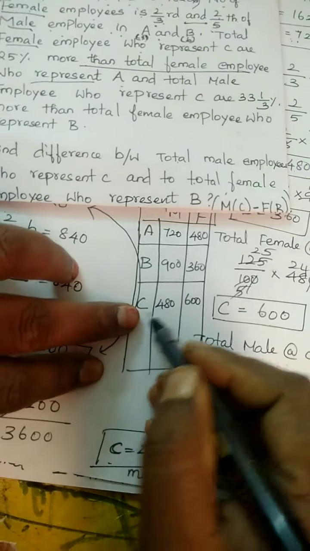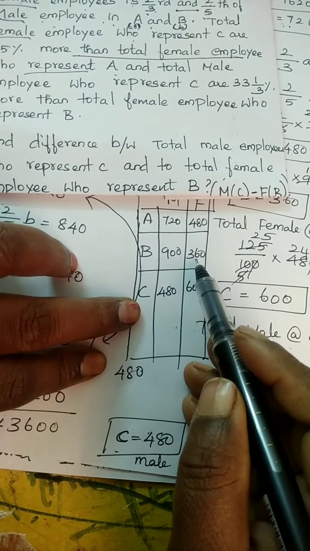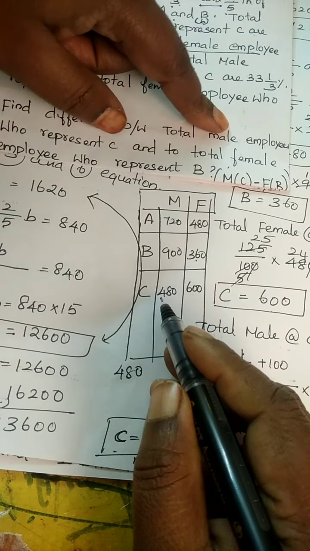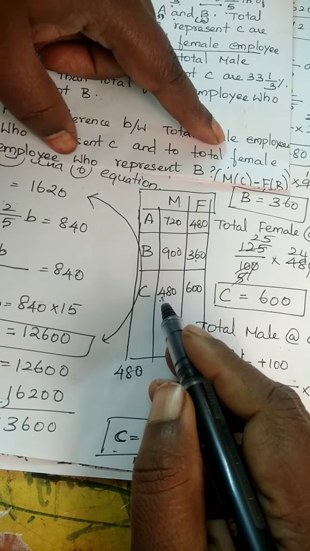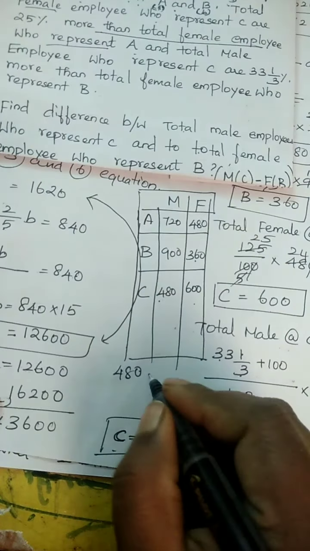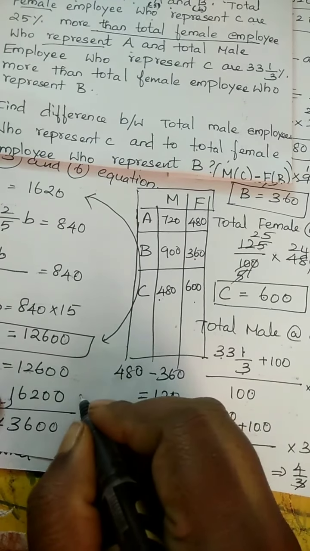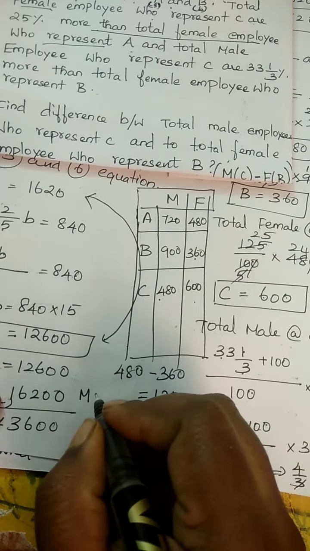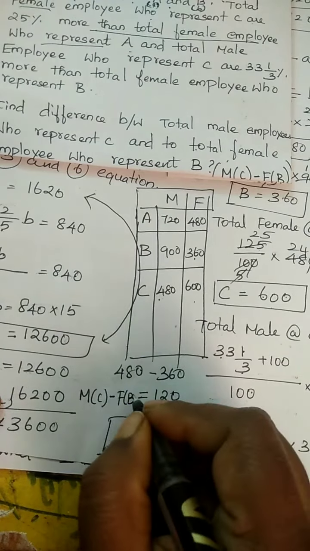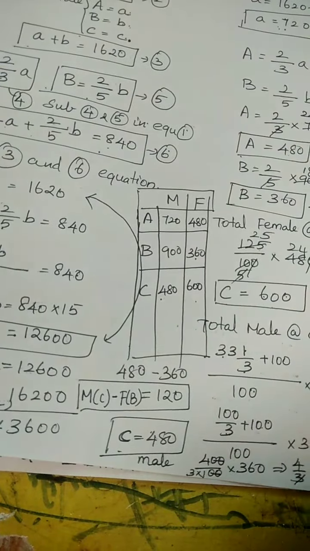What is male employee in C? It's 480. And what is female employees in B? It's 360. So male employees who represent C is 480 and total female employees who represent B is 360. Therefore 480 minus 360 gives 120. This is the difference between male employees of C minus female employees of B is 120. This is the answer.